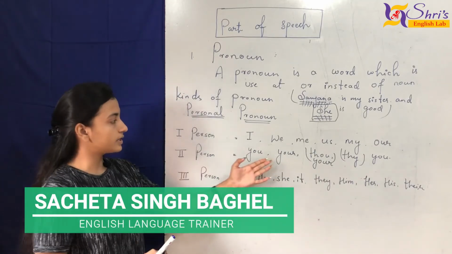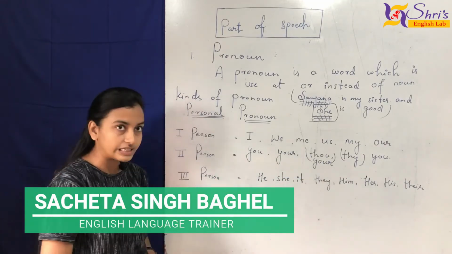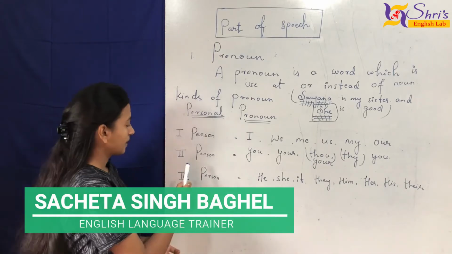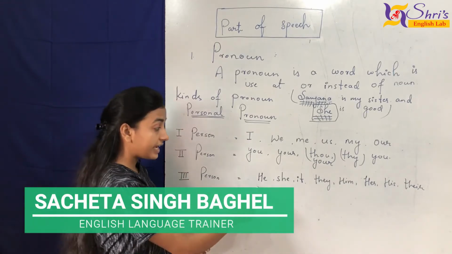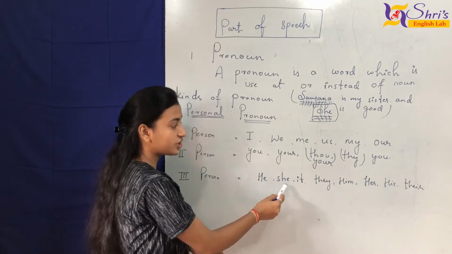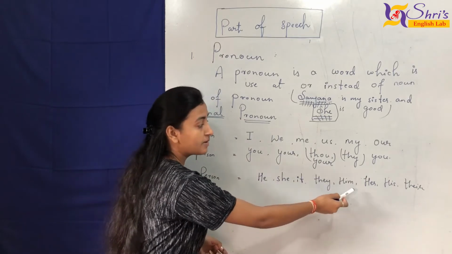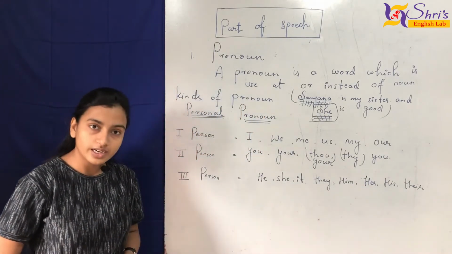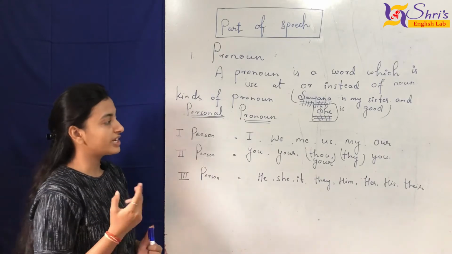So here we have the second person. Yes, second person, it means I'm talking to you, and that second person is you. Third person involves he, she, it, they, him, her, his, their. Yes, this is called third person. Let me explain it in the easiest way.